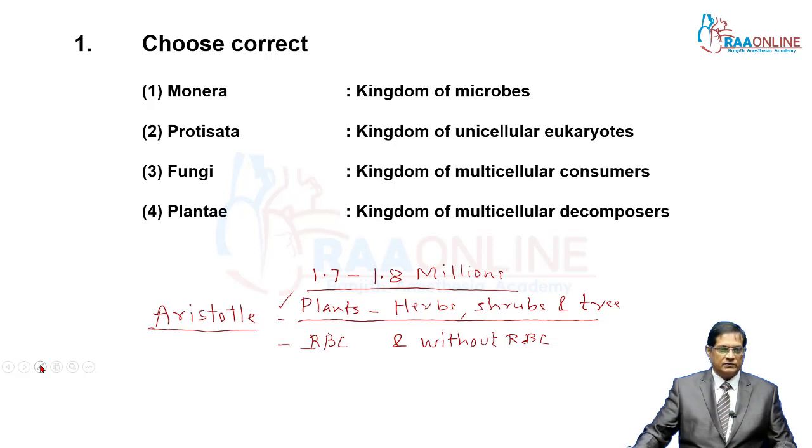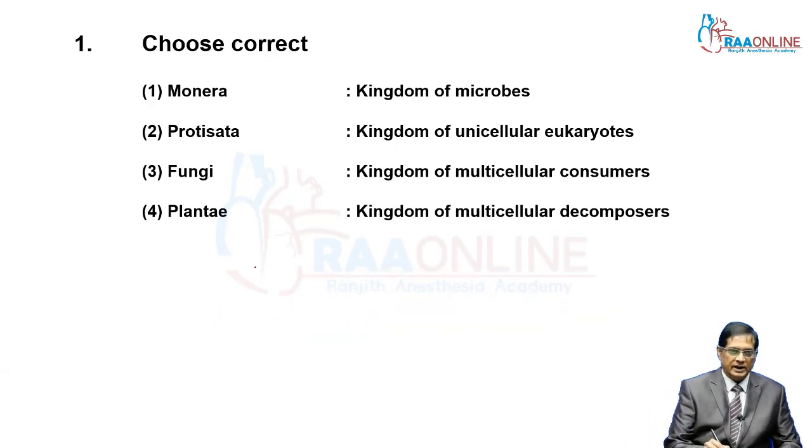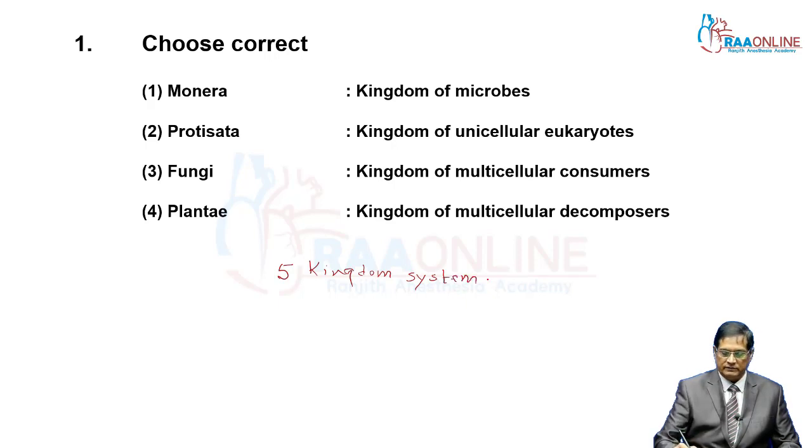Five kingdom system of classification was given by R.H. Whittaker, an American taxonomist.